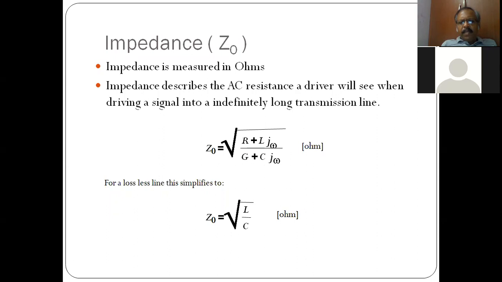This is very commonly known to you. Z0 is equal to root of L by C in a lossless case. For your information, the characteristic impedance is always a real number. Even though L and C and the reactance offered are frequency dependent, Z0, the characteristic impedance, is always a real number.